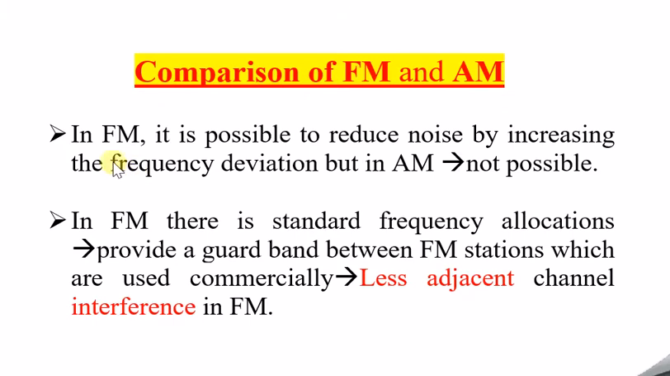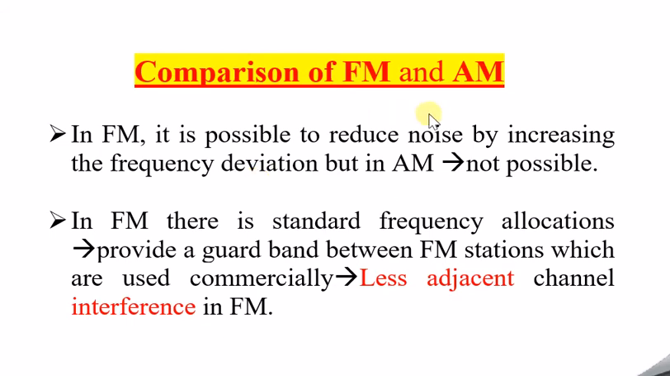So how the comparison is done is, in FM it is possible to reduce noise by increasing the frequency deviation. How can we reduce the noise in FM? We have seen, we even experience, right? There is less noise in the case of FM waves, so we hear all the music and all. It has very little noise. How is that low-noise feature achieved? That is by increasing the frequency deviation. That is the main thing, because of which the noise in the FM wave is reduced.